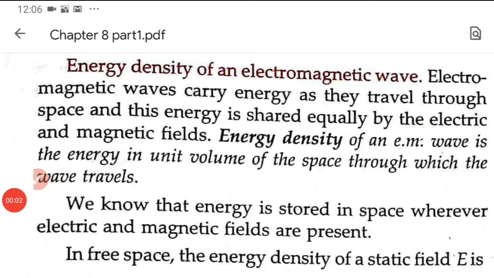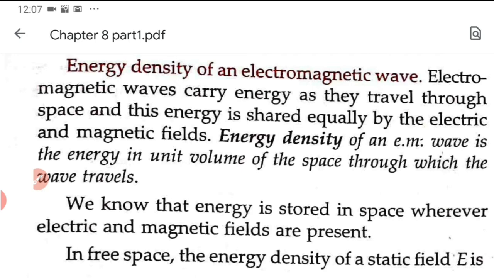Now we will discuss energy density of an electromagnetic wave. We know electromagnetic waves carry energy as they pass through space, and this energy is shared equally by electric field and magnetic field, because an electromagnetic wave consists of electric field and magnetic field.